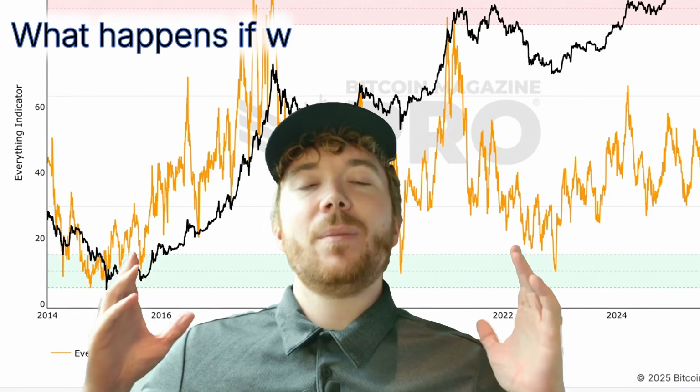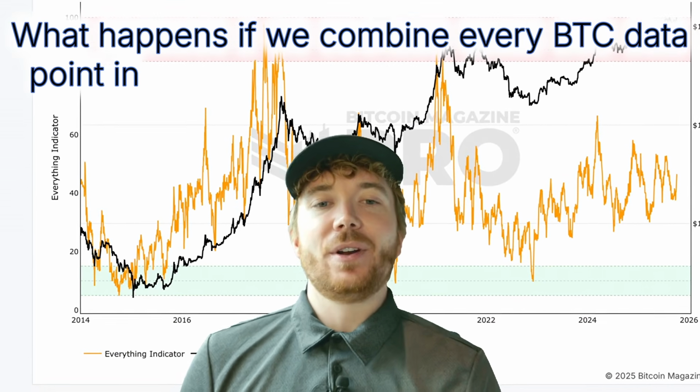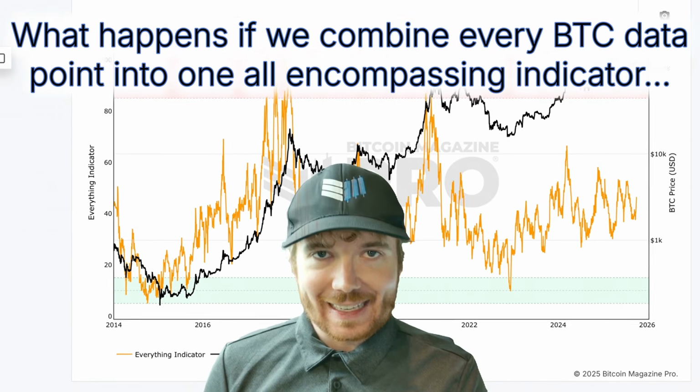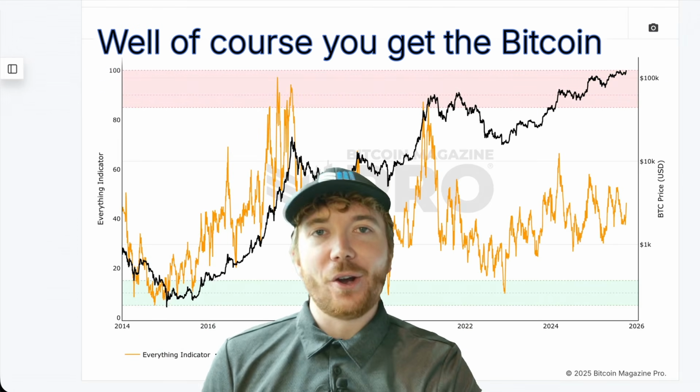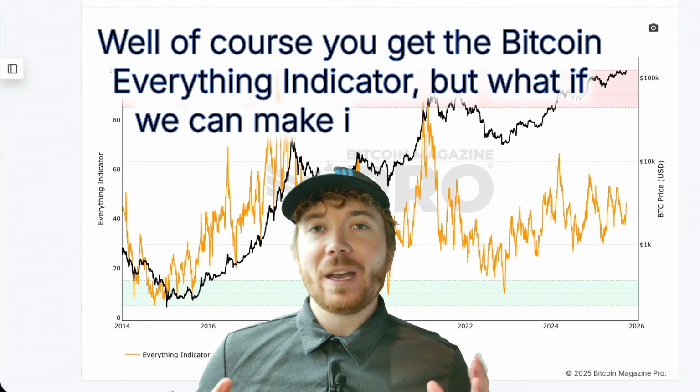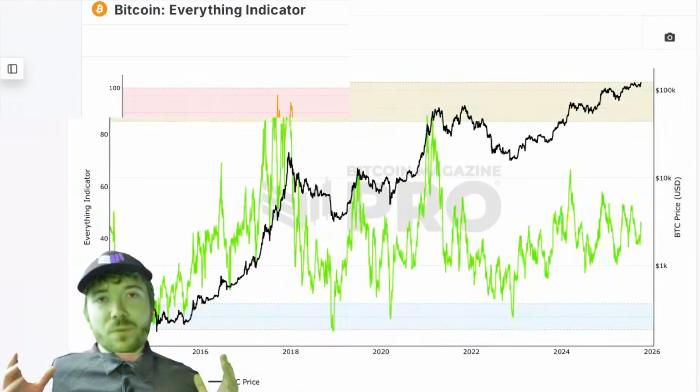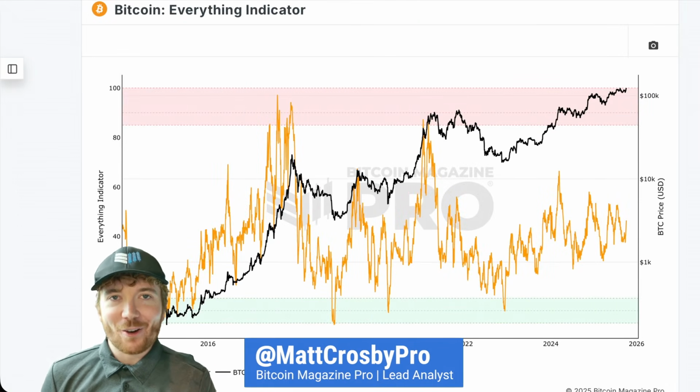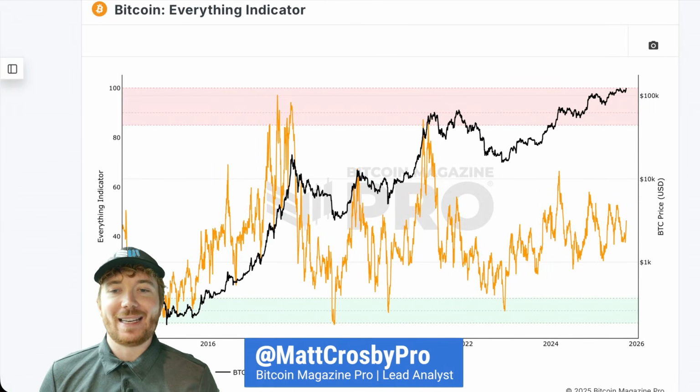What happens if we combine every BTC data point into one all-encompassing indicator? Well, of course, you get the Bitcoin everything indicator. But what if we can make it even better? Well, we'll jump right into it here with, who'd have guessed, the Bitcoin everything indicator here on bitcoinmagazinepro.com.